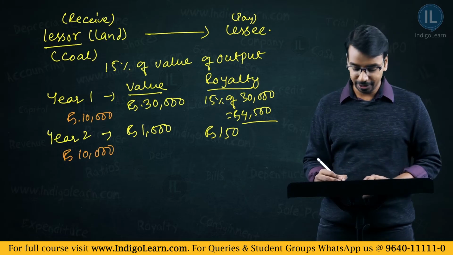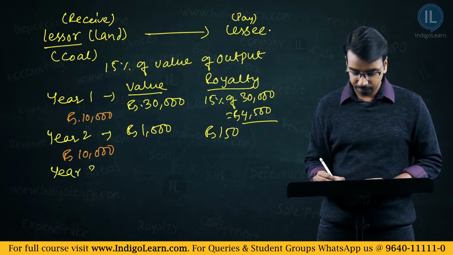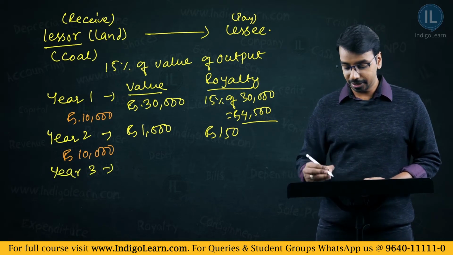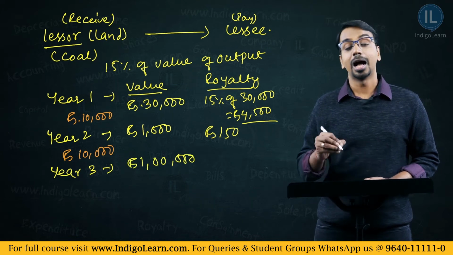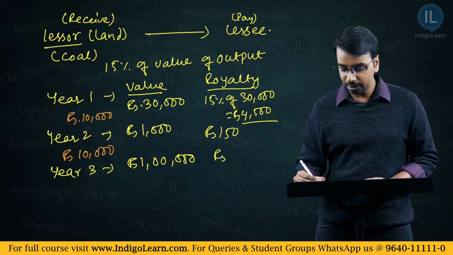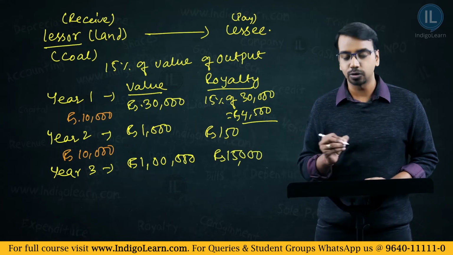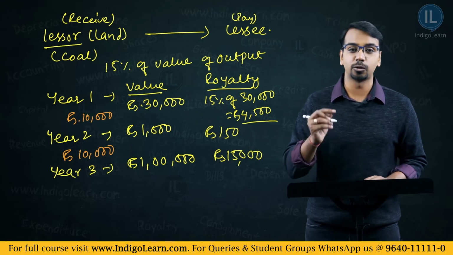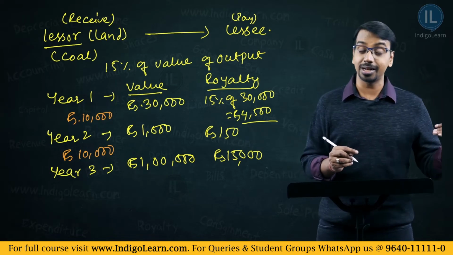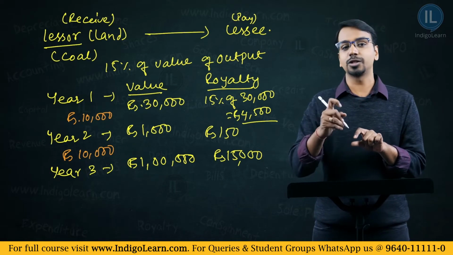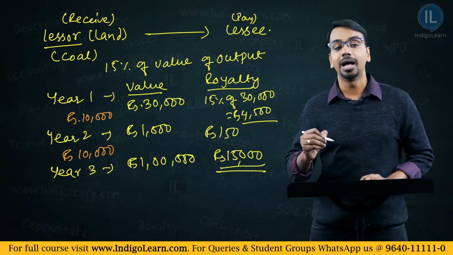Let us say in year 3, the value of extraction is 1 lakh. How much is the royalty payable? Royalty payable is 15,000 rupees. Now, is this 15,000 more than the minimum amount set by the lessor? Yes. Now, if the amount is more, the lessee will have to pay the higher amount.